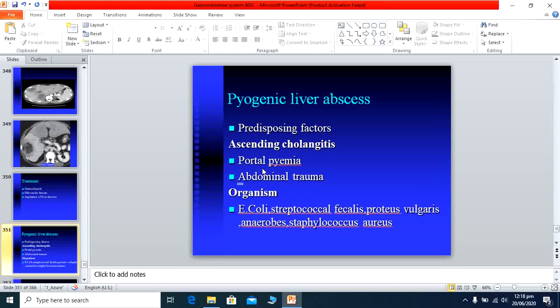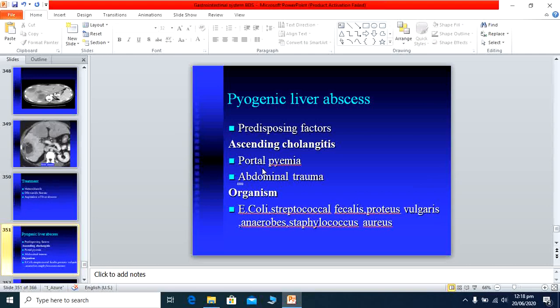So the patient develops infection in the bile passage, and this goes above and causes infection in the liver and ultimately abscess formation. Other is portal pyemia, from intra-abdominal sepsis like appendicitis and appendix perforation. Pus goes to the liver and as a result a pyogenic liver abscess forms. Other is abdominal trauma. So these are all predisposing factors.